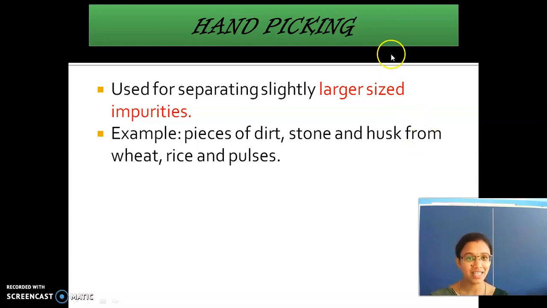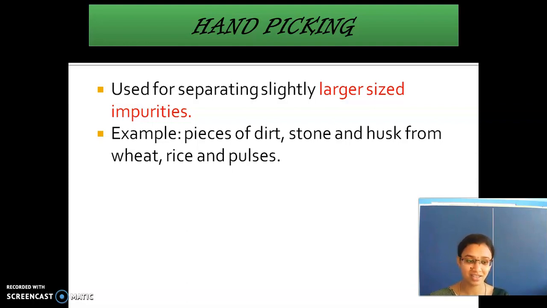Hand picking is suitable for large sized impurities. Example, picking up stone and dirt from rice, wheat and pulses. This is also suitable only for a minimum quantity, not for a large number of particles.